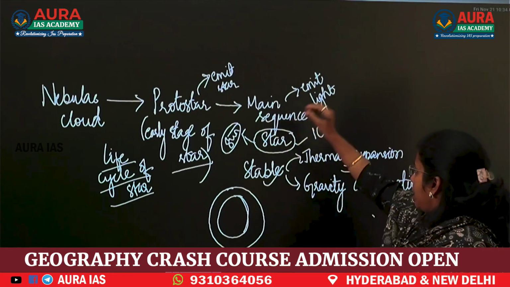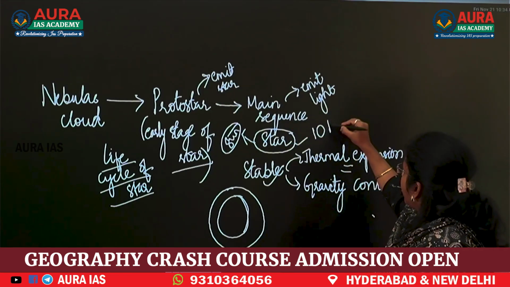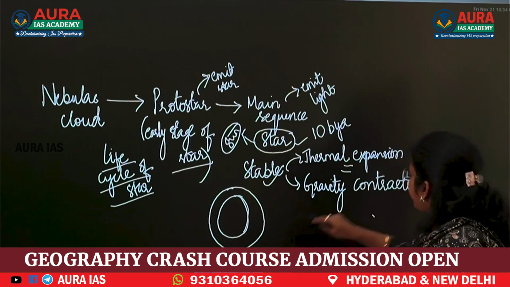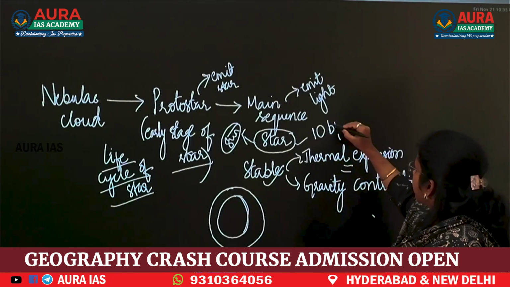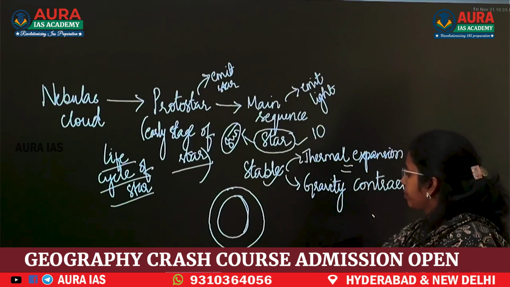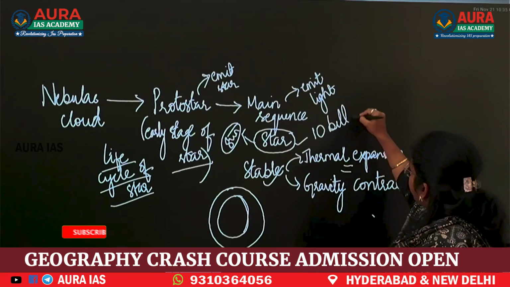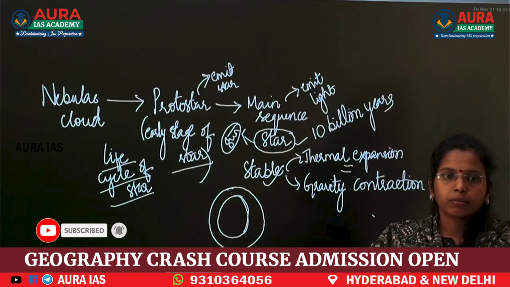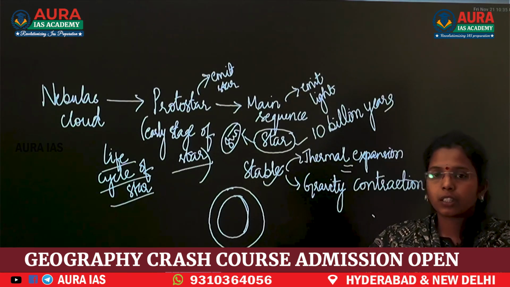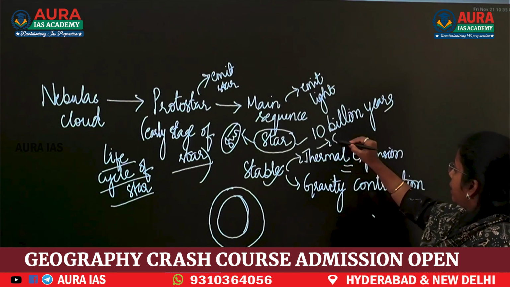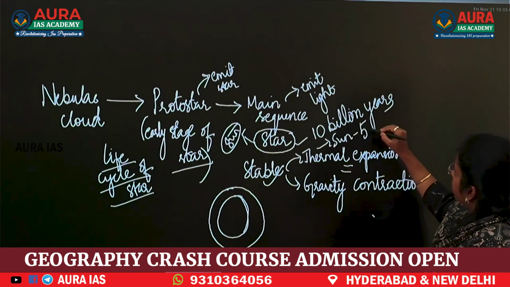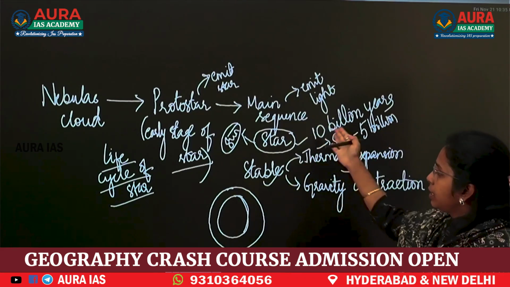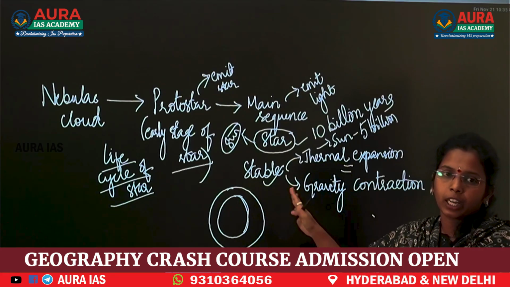The lifespan of a main sequence star is 10 billion years. Then what is the lifespan of the sun? Our sun's lifespan is 5 billion years, so for all 5 billion years the sun stays in the stable stage.